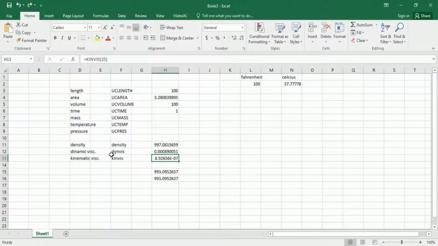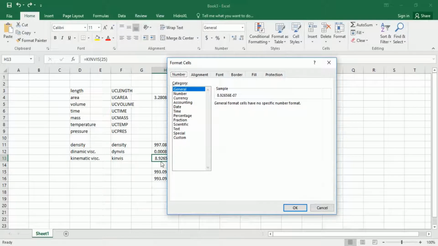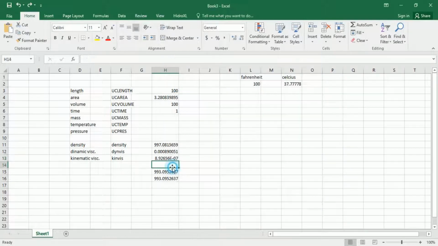Before we finish, I will just give you a small piece of information. If you see the letter E instead of a number, it means that this number is really small. If you want to translate that, first don't forget to click on the cell in which you have this kind of problem, then press Ctrl and 1 at the same time.